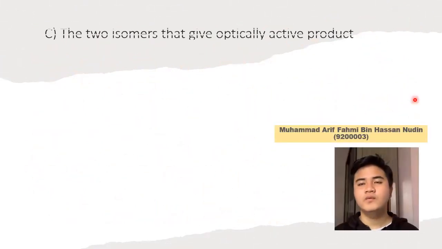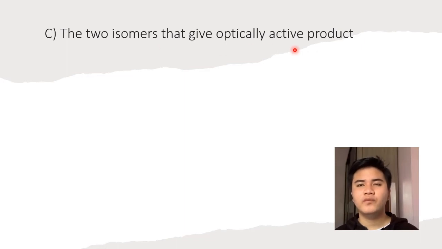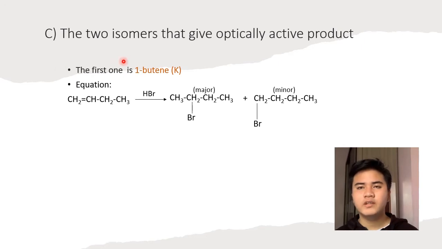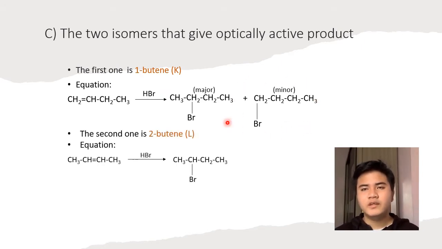Alright, so for part C, we are asked to give two isomers of C4H8 that react with HBr to give optically active product. So the first isomer of C4H8 that react with HBr to give optically active product is K, which is 1-butane. So the equation is as follows. 1-butane will react with HBr to give two products, which is the major product is 2-bromobutane and the minor product is 1-bromobutane.